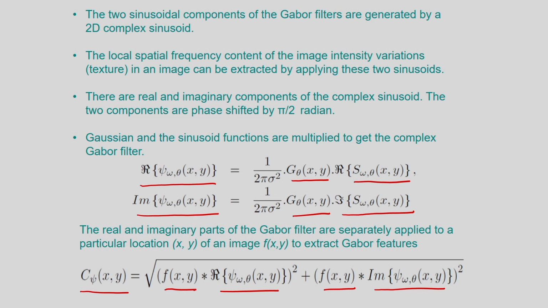So, you can see how we can extract the Gabor features by considering this Gabor filter. I have to consider the real part of the Gabor function, for which I am considering the real part of the sinusoidal function, and also the imaginary part of the Gabor function, for which I am considering the imaginary part of the sinusoidal function. Already I have mentioned the parameters: variance along the x direction, variance along the y direction, the orientation parameter theta, and the frequency parameter omega.